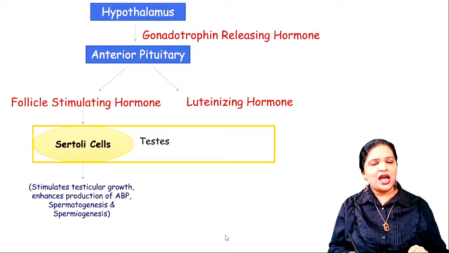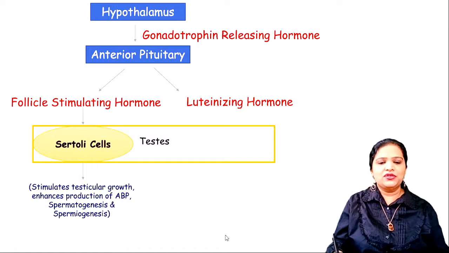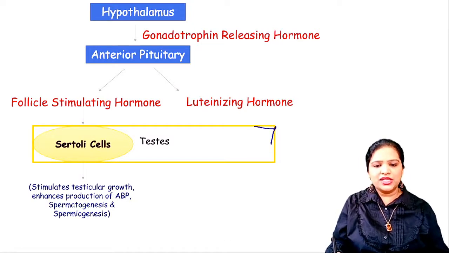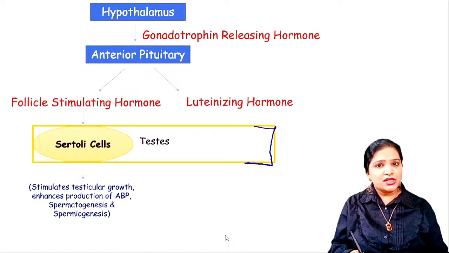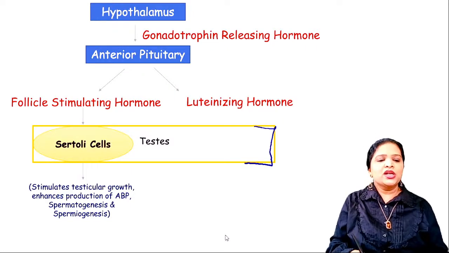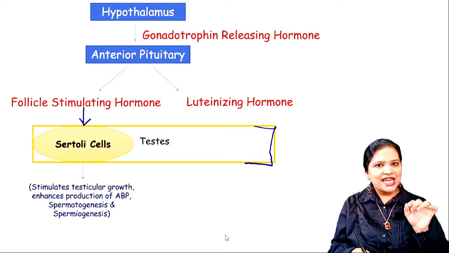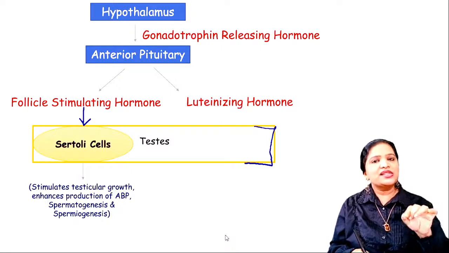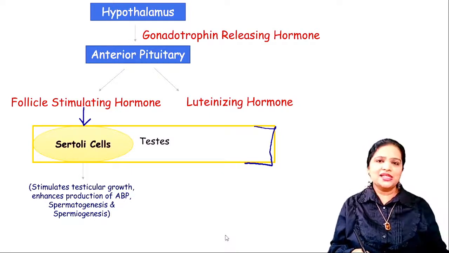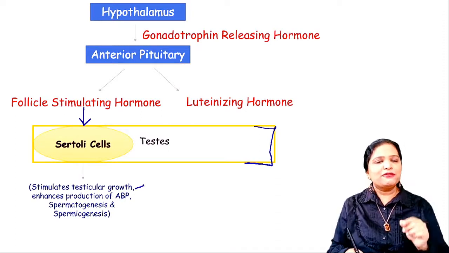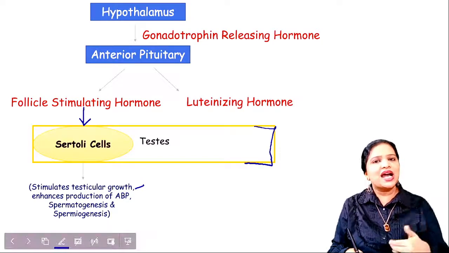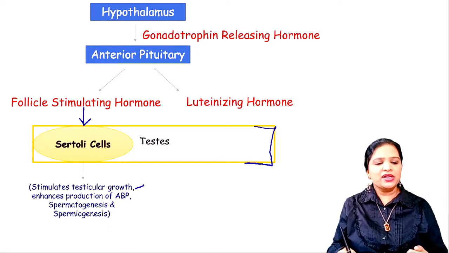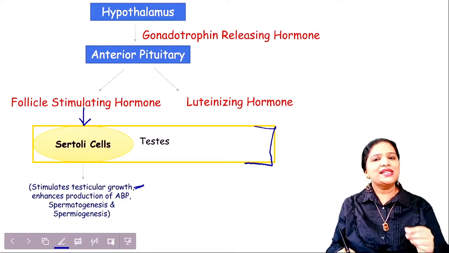This follicle stimulating hormone directly mixes with the blood and comes to the testis of the boy. This box, okay, this box we now call the testis. So here inside the testis, what is present? Sertoli cells, that is the nursing cell. Okay, so this follicle stimulating hormone directly comes and acts on the Sertoli cell. It induces the Sertoli cells. Once the follicle stimulating hormone stimulates the Sertoli cells, what happens? It starts its function actively. Okay, the first function is that it stimulates testicular growth.